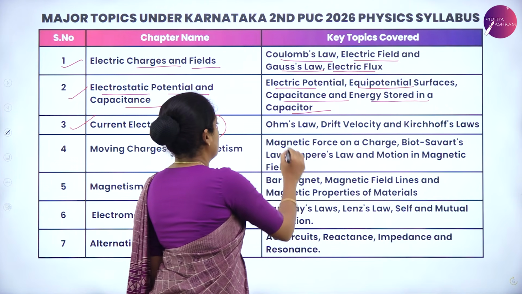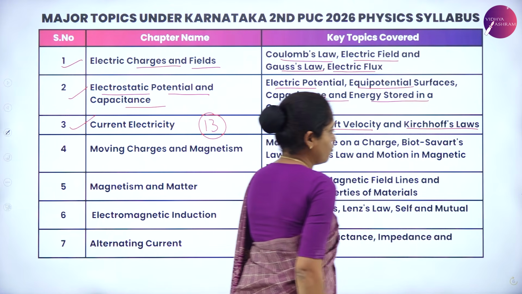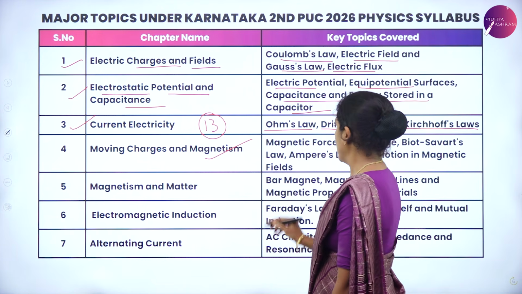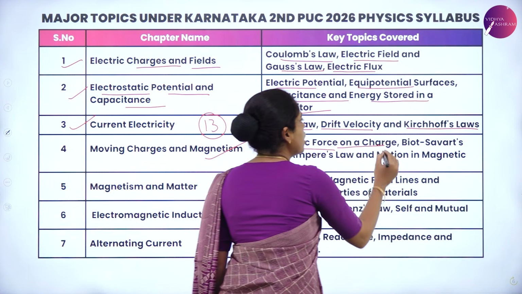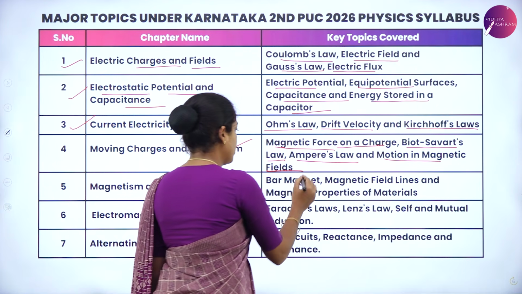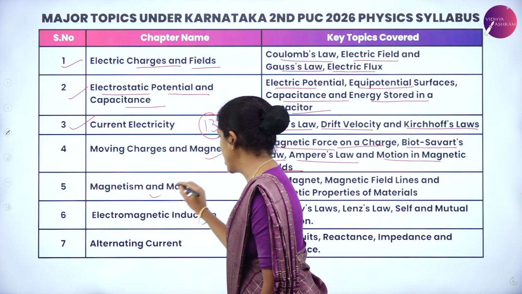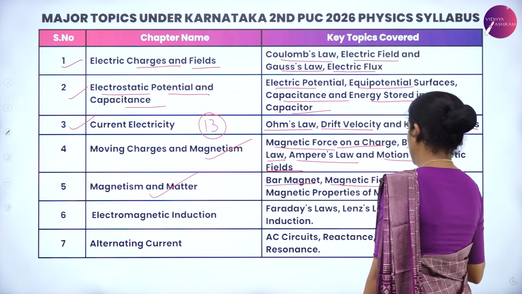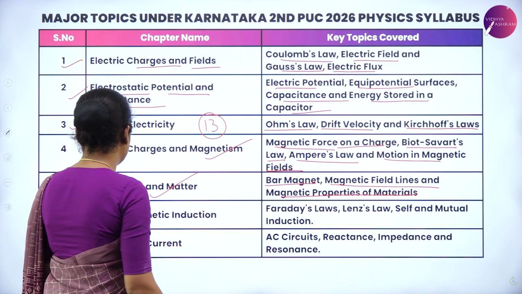From this chapter, the key topics are Ohm's law, drift velocity, and Kirchhoff laws. The next chapter is moving charges and magnetism. In this chapter, we discuss magnetic force on a charge, Biot-Savart's law, Ampere's law, and motion in a magnetic field. And the fifth chapter is magnetism and matter. From this chapter, the bar magnet, magnetic field lines, and magnetic properties of materials are the key topics covered.